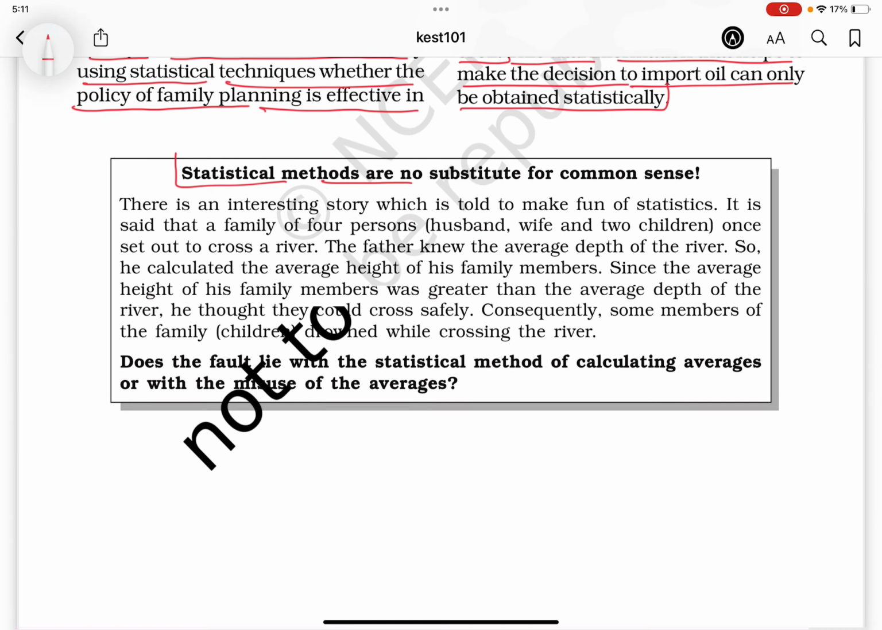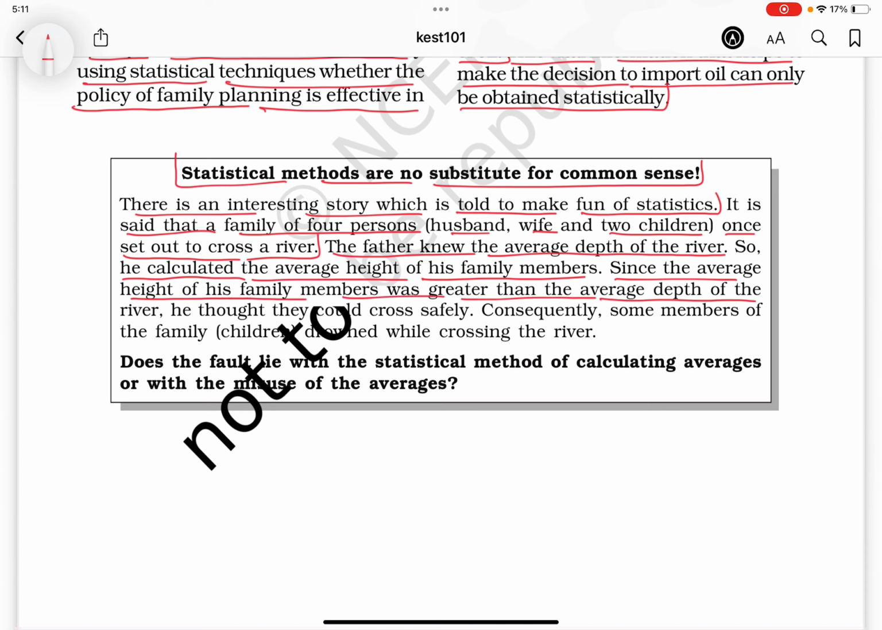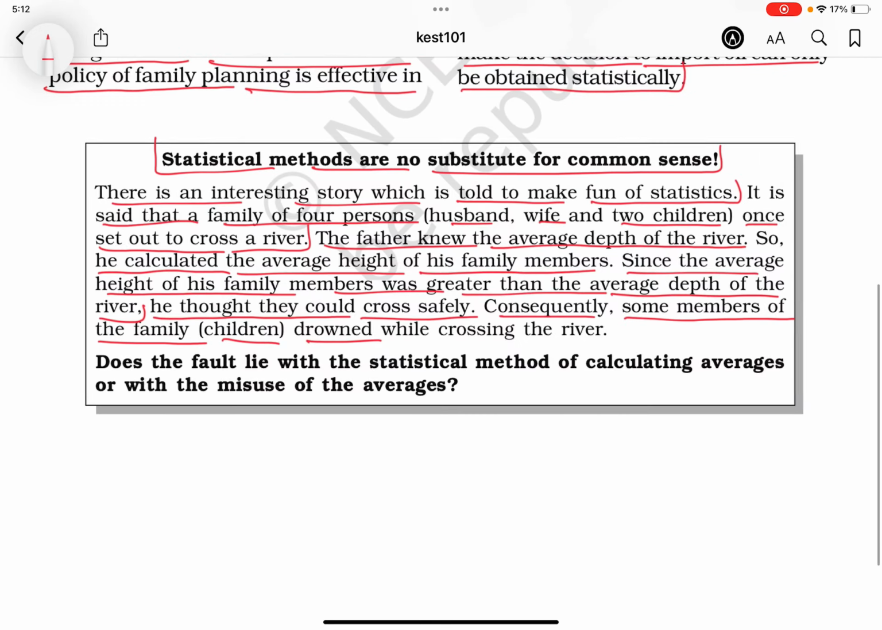Statistical methods are no substitute for common sense. There is an interesting story which is told to make fun of statistics. It is said that a family of four persons, husband, wife, two children, once set out to cross a river. The father knew the average depth of the river, so he calculated the average height of his family members. Since the average height of his family members was greater than the average depth of the river, he thought they could cross safely. Consequently, some members of the family, children, drowned while crossing the river.